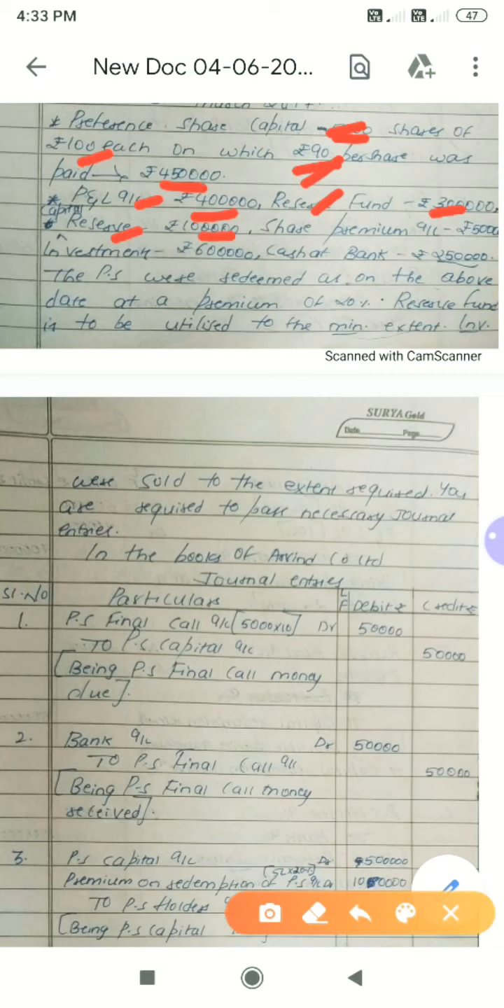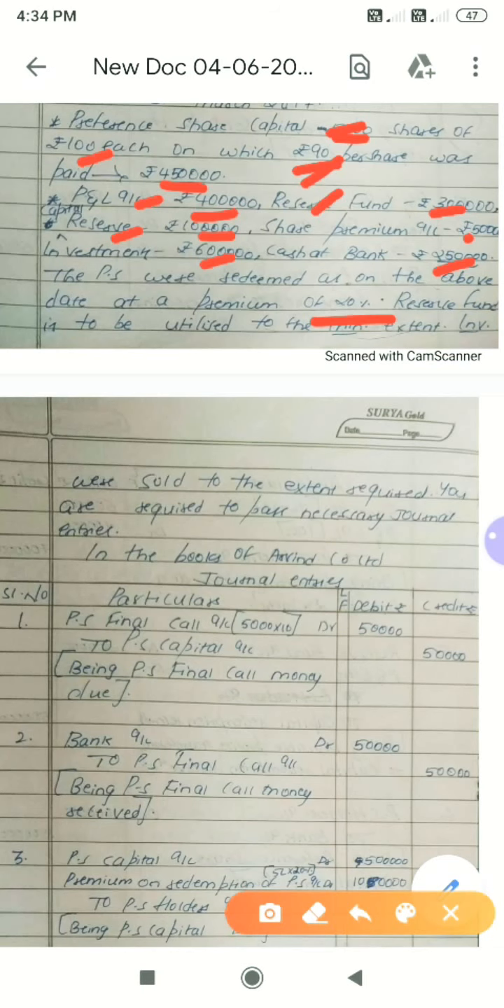And share premium or securities premium, both are the same. And share premium, how much do we have? I think it is 50,000. We'll see. So investment we have 6 lakh, and cash at bank we have 2,50,000. And next, the preference shares were redeemed as on the above date, that is on 31st March 2015, I guess. Redeemed as on the above date at a premium of 20%. Please remember, these preference shares are redeemed at a premium.